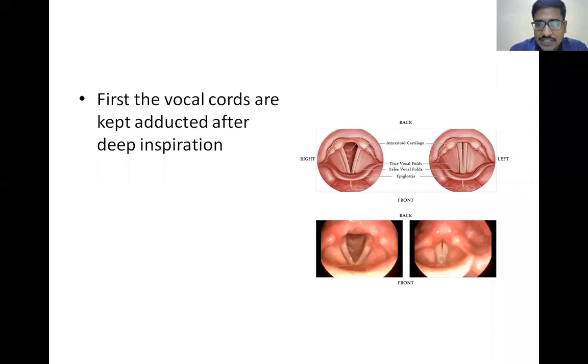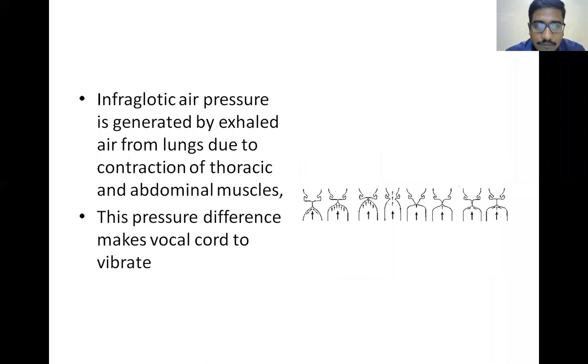So the first step is inspiration. The inspired air will be below the adducted vocal cords, and it will be stored there. So first there will be inspiration. After inspiration, there will be adduction of the vocal cords, and development of infraglottic pressure. What is infraglottis? Infraglottis is anything below the vocal cord. The larynx below the vocal cord is the infraglottis. So there is generation of infraglottic pressure. This infraglottic pressure causes vibration of the vocal cords. This is the mechanism of phonation.